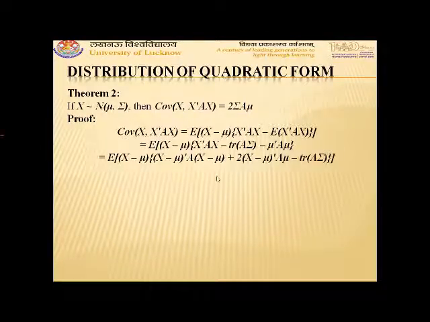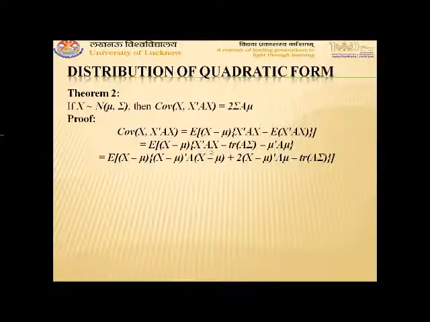On solving it, we obtain expectation of x minus mu into x minus mu transpose A x minus mu, plus 2 x minus mu transpose A mu, minus trace A sigma.